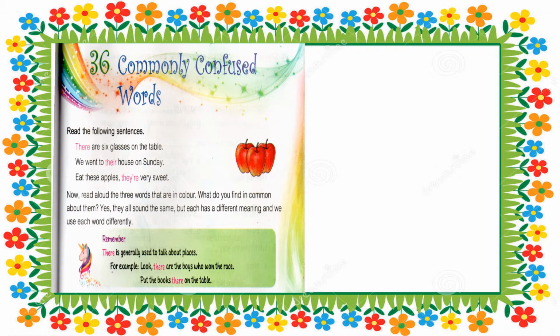Read the following sentences. There are 6 glasses on the table. We went to their house on Sunday. Eat these apples. They are very sweet. Now read aloud the 3 words that are in color. So children, here there are 3 words which are in pink color. First is there, their, they are.